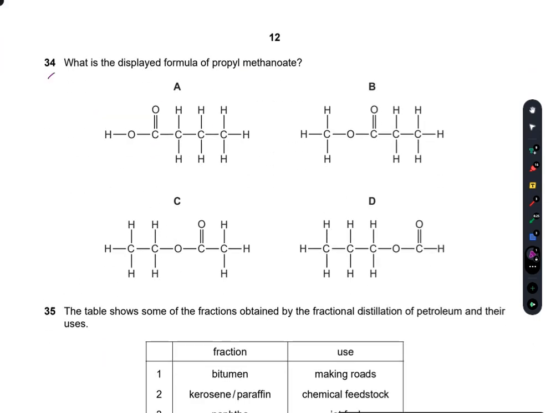Question number 34. What is the displayed formula of propyl methanoate? So for propyl methanoate, there should be CHO for the methanoate because it is double bonded to the oxygen. So clearly it is D. It is not A because there is an oxygen here. It is not C because there are two carbons here.